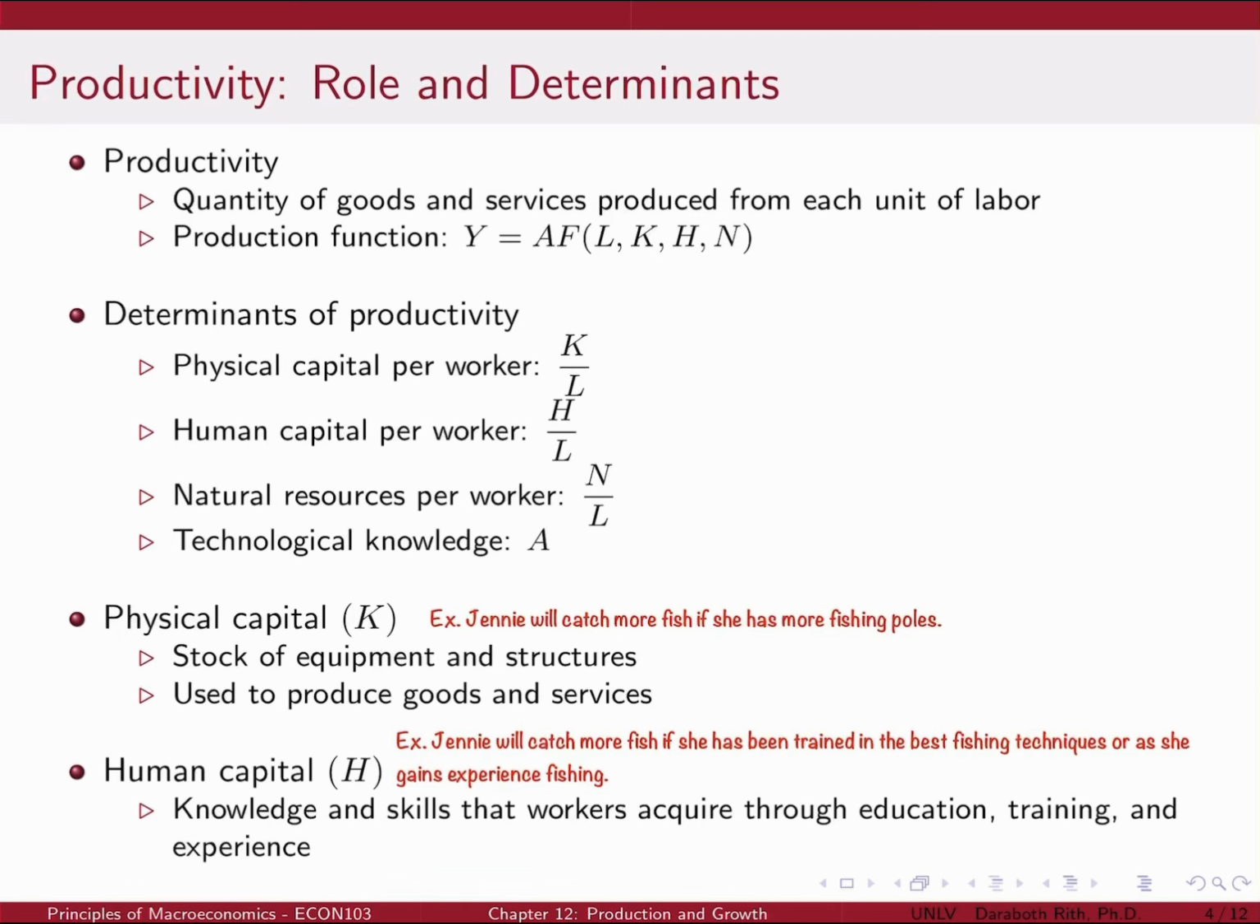Let's delve more into the components of the production function. Physical capital, K, is the stock of equipment and structures used to produce goods and services. For example, Jenny will catch more fish if she has more fishing poles. Human capital, H, is the knowledge and skills that workers acquire through education, training, and experience. For example, Jenny will catch more fish if she has been trained in the best fishing techniques or as she gains experience fishing.